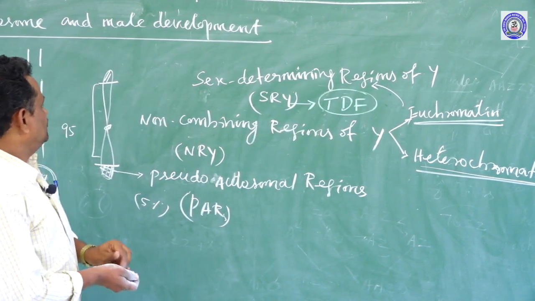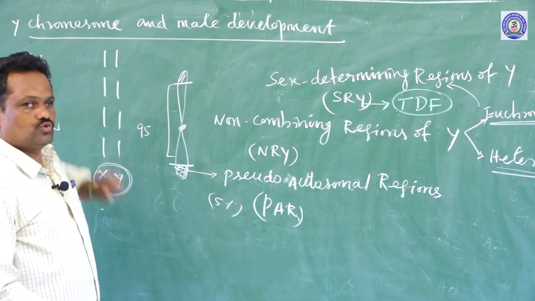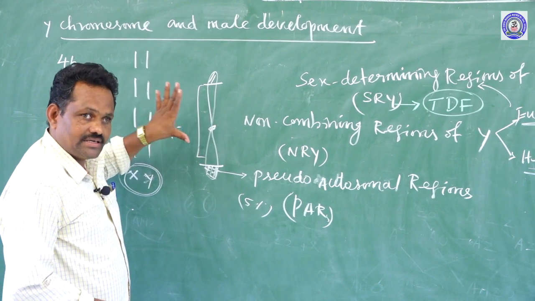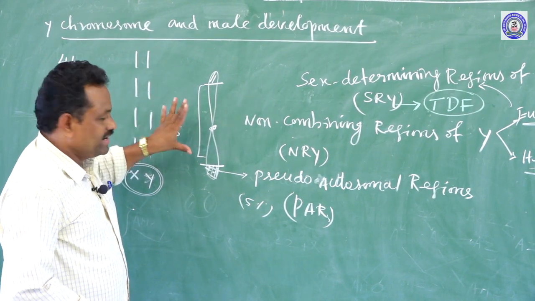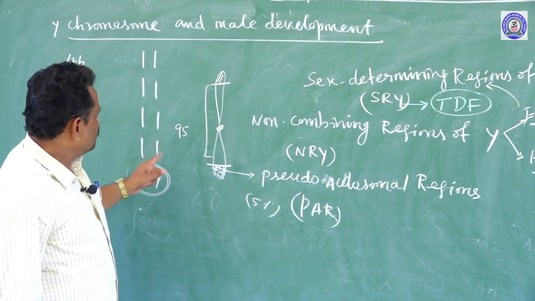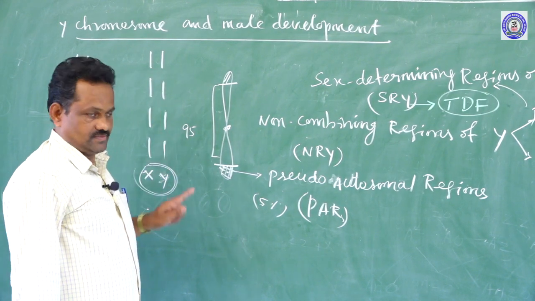This region is absent in the case of the X chromosome. So it is very clear that the Y chromosome is responsible for the determination of the male sex.